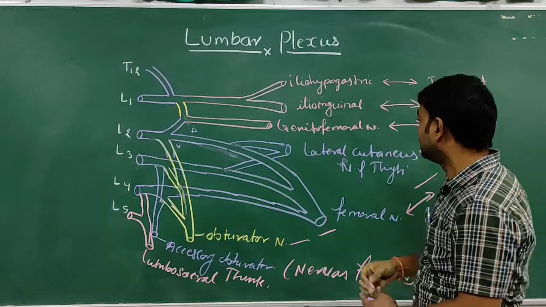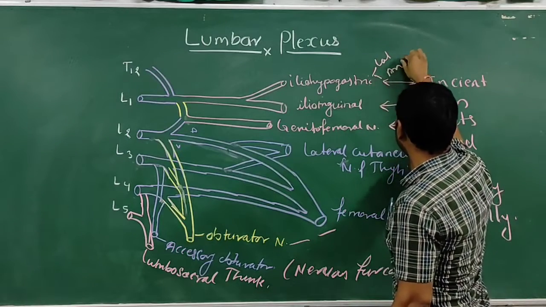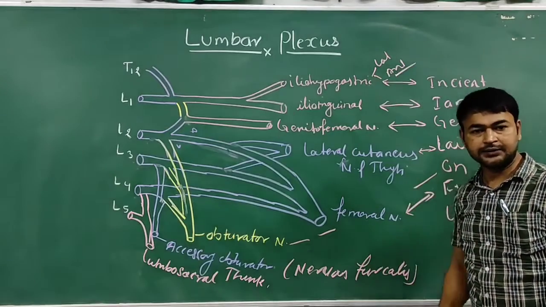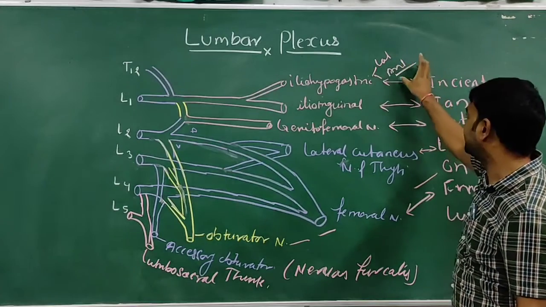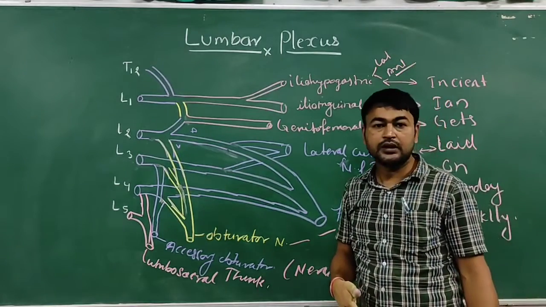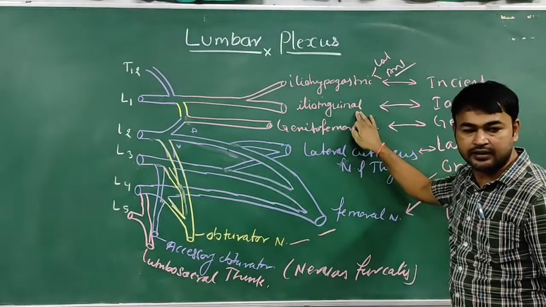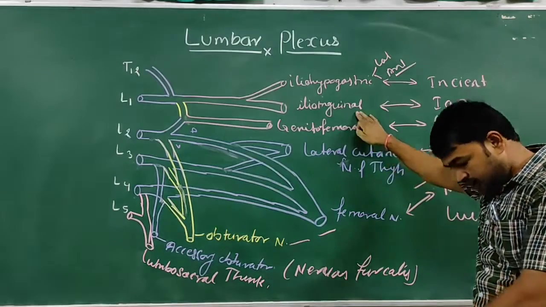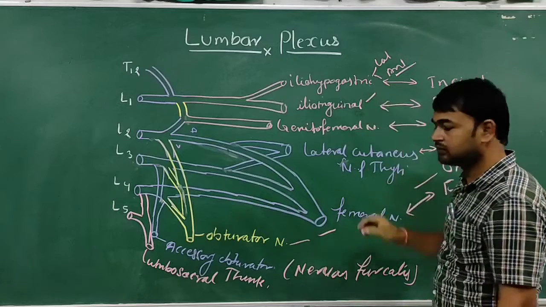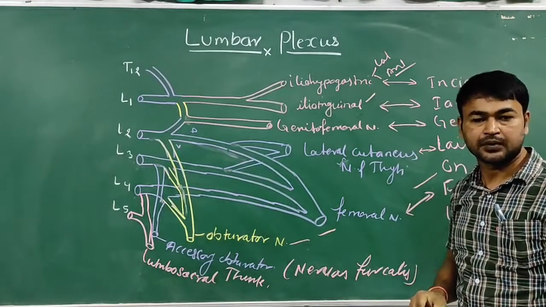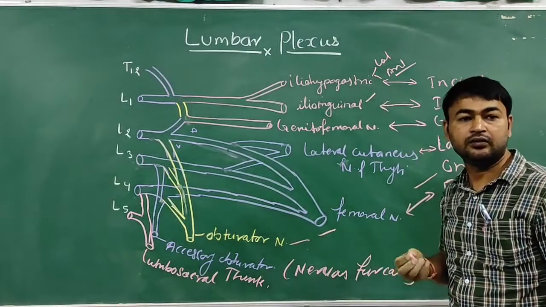Now the supply. The iliohypogastric nerve gives two divisions, the lateral division and the anterior division. The lateral division supplies the gluteal region and the anterior division supplies the hypogastric region. The ilioinguinal nerve supplies the skin over the upper and medial part of the thigh, and the scrotum and root of the penis